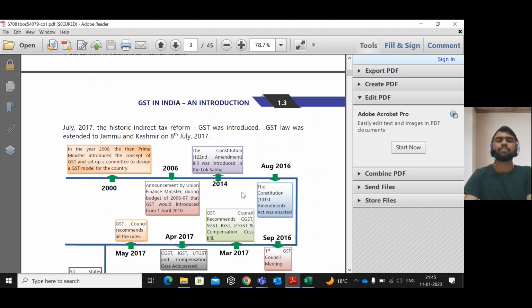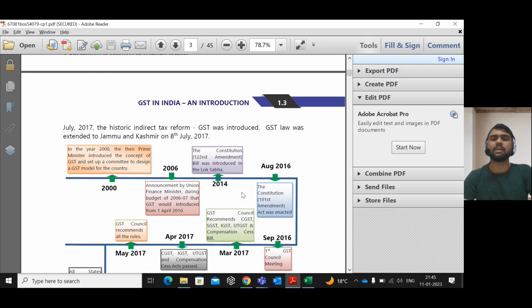So in CA Final GST, you will cover the entire area. In CA Final Indirect Tax Laws, you will have three portions: the first is GST, the second is Customs, and the third is FTP, that is Foreign Trade Policy. When it comes to GST, in Inter you have some basics: the introduction to GST, valuation provisions, ITC provisions, and provisions relating to registration.